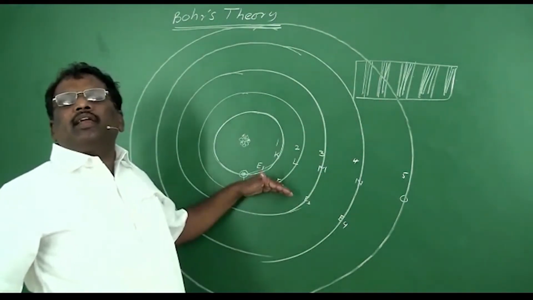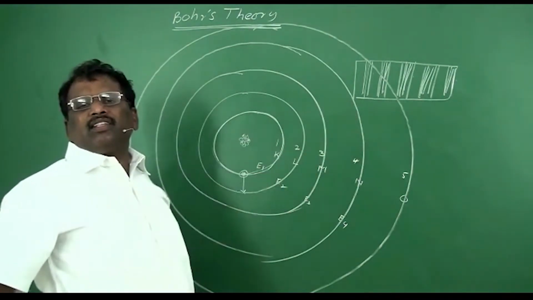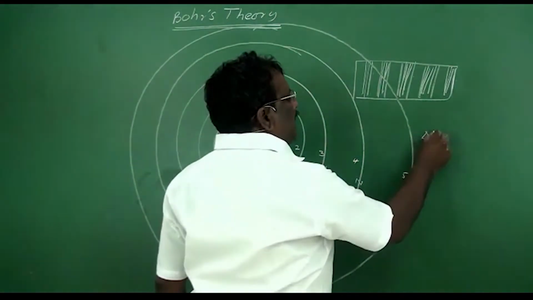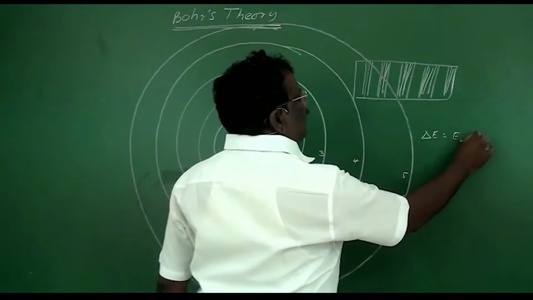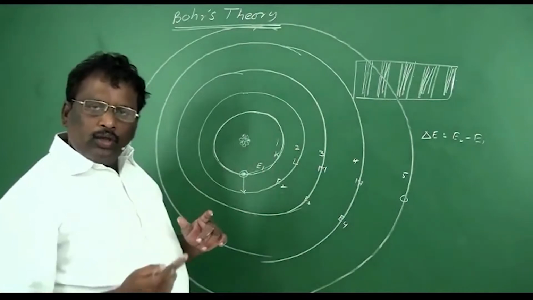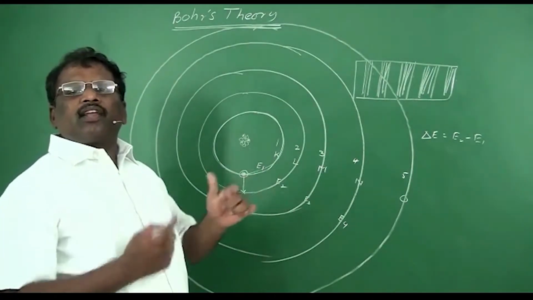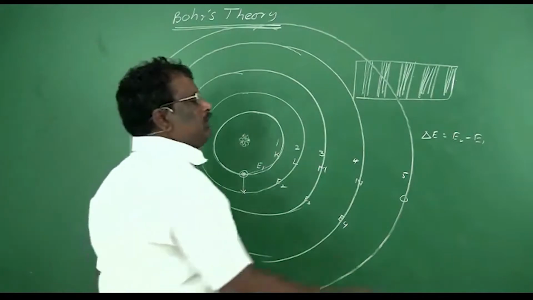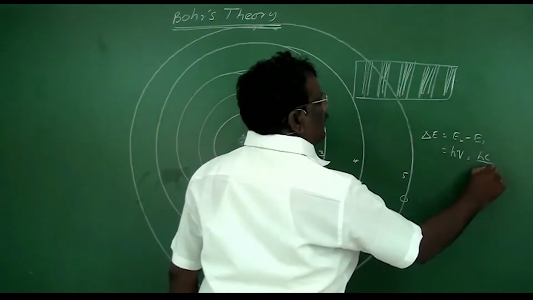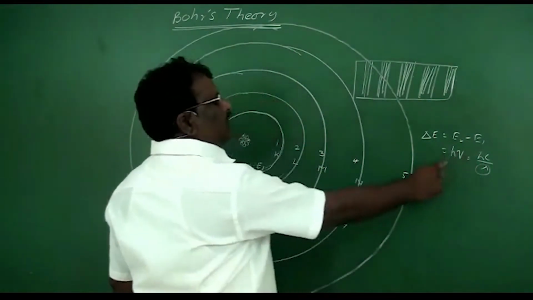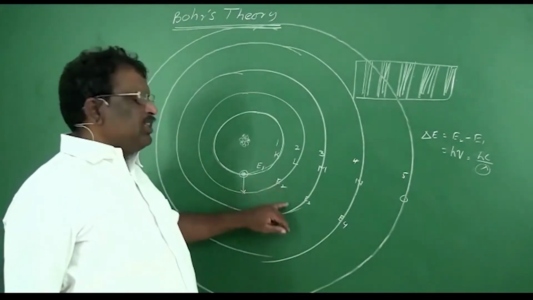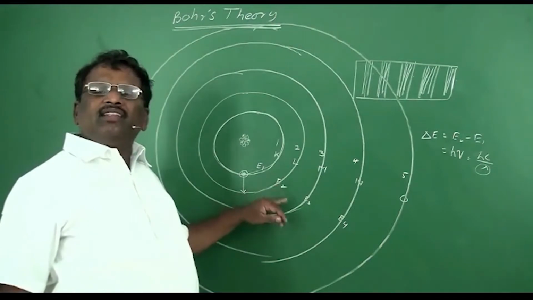When they come down to the ground level, they emit energy. That energy is delta E, and this delta E is equal to E2 minus E1, that is, the energy of the higher energy level minus the lower energy level between which the transition takes place. That is equal to h nu, which is equal to hc by lambda. So the wavelength or the frequency of the light radiation will depend upon the difference in the energy of these energy levels.